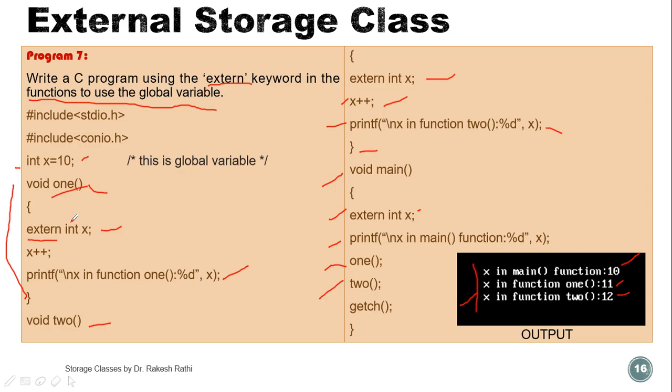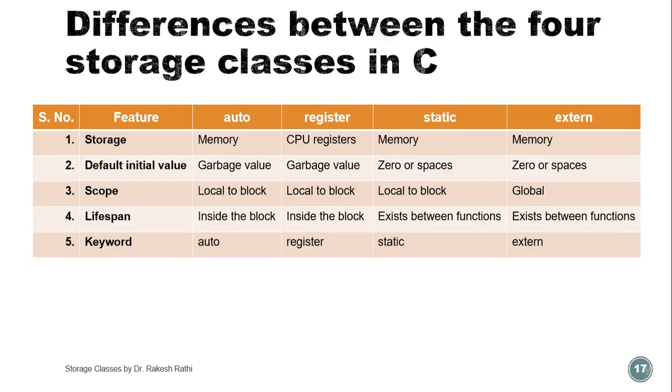So in this example we have declared x as a global variable, as well as we have declared x in the user defined functions also, but this x is the same variable as this global variable x. Both x are the same because we have declared here extern int x. In function 1 this x, in function 2 this x and globally x, all 3 x are the same. So this is the end of the external storage class.